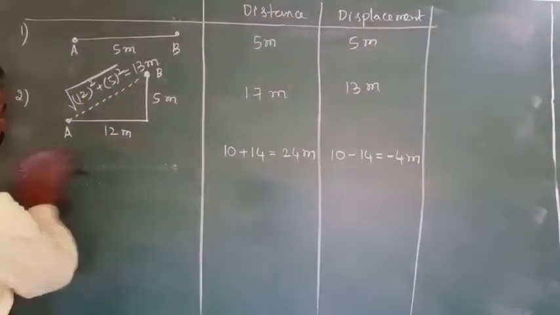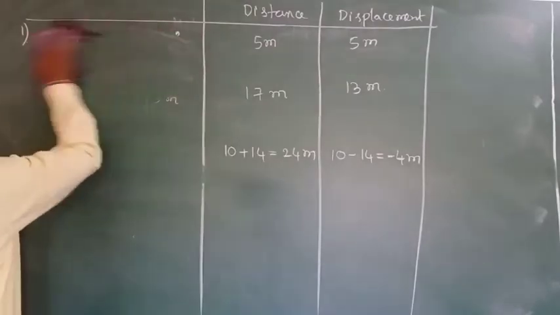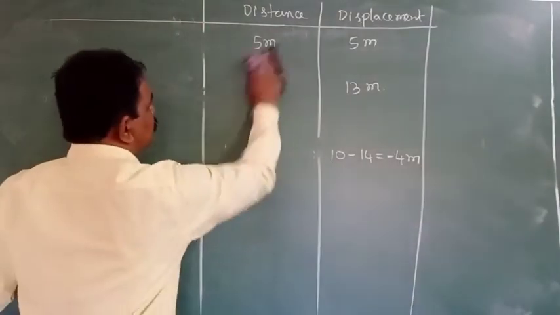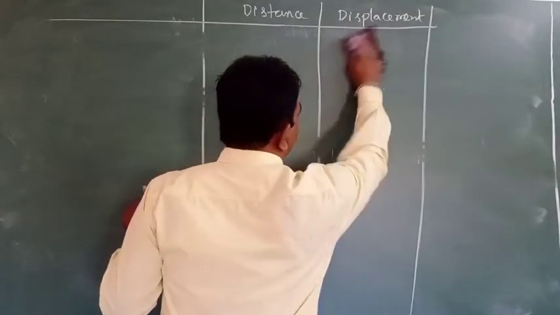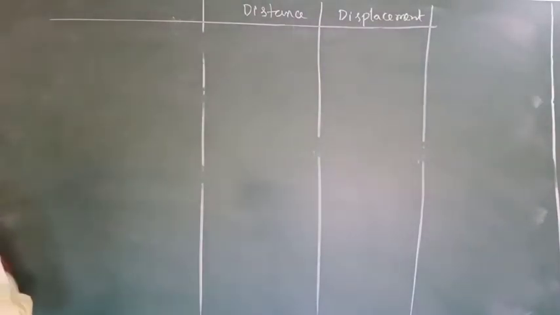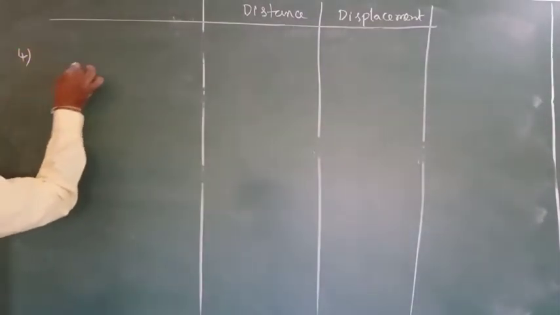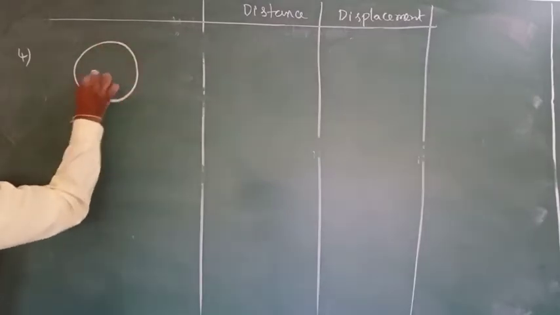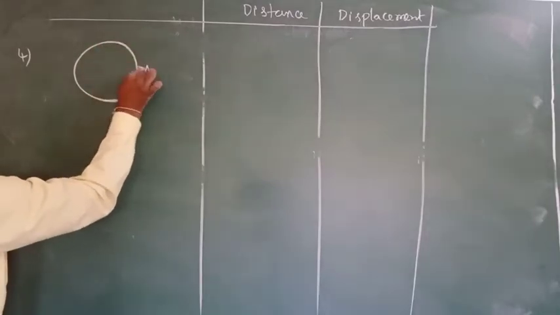For example, a body is moving in a circular path. Let us assume R is the radius of that circular path. The body started from here.